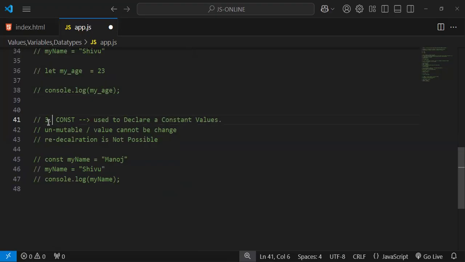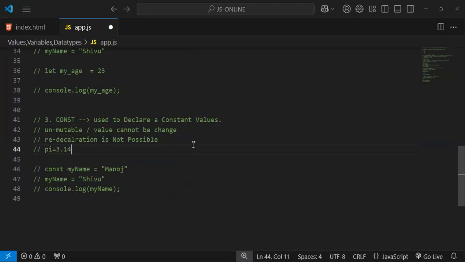and then the third one is const. There are three ways, as I said: var, let, and the third one is const. So const simply stands for a constant value, something which cannot change. For example, if you have pi, the value is 3.14. So this is constant and it's not going to change.